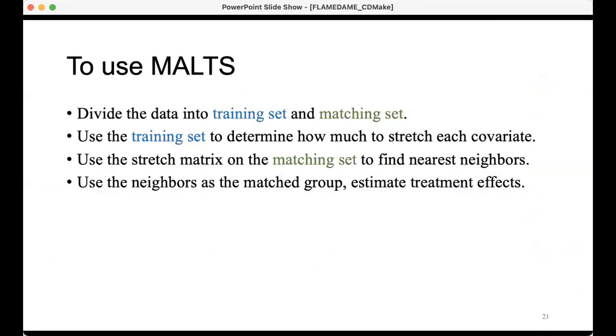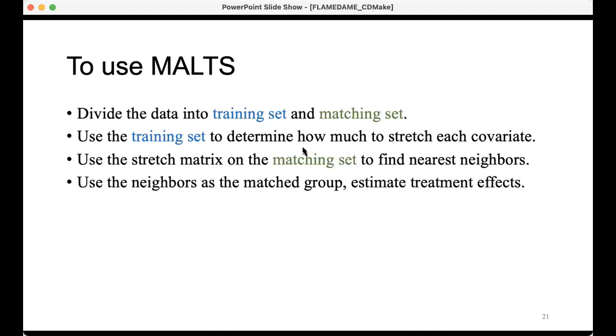Okay, now to use MALTS, what you do, and the algorithm does all of this for you, is take your data and divide it into two groups, a training set and a matching set. The training set is used to determine how much you're going to stretch each covariate. So it determines how important each covariate is. And here, again, age was stretched a lot, race was just compressed. So it learned that from the training set.